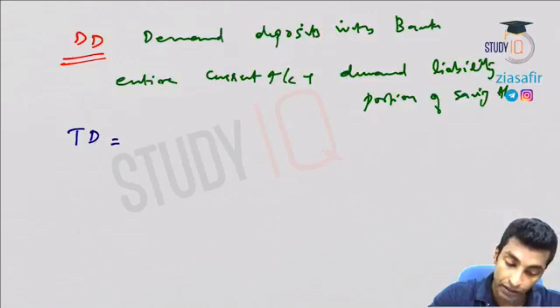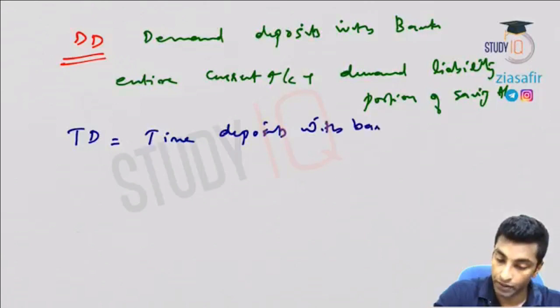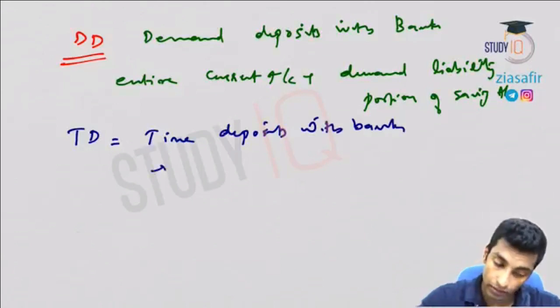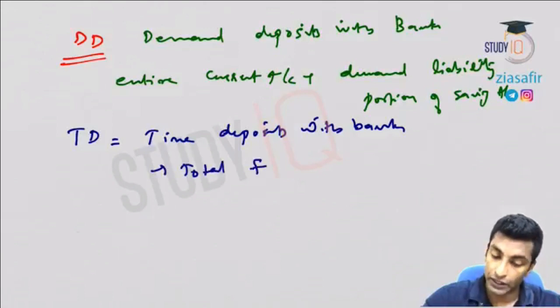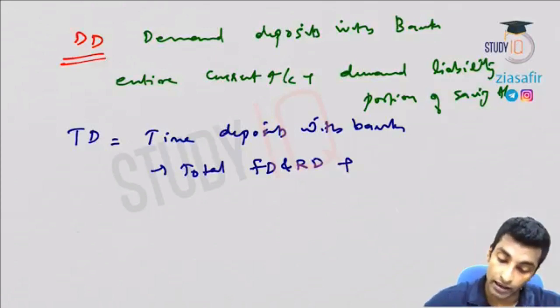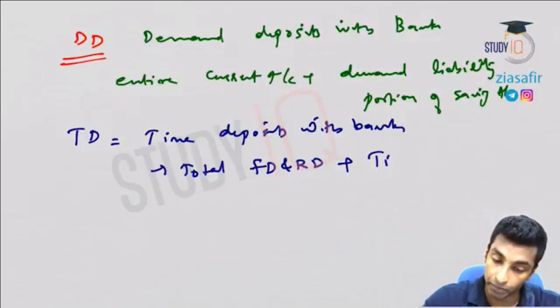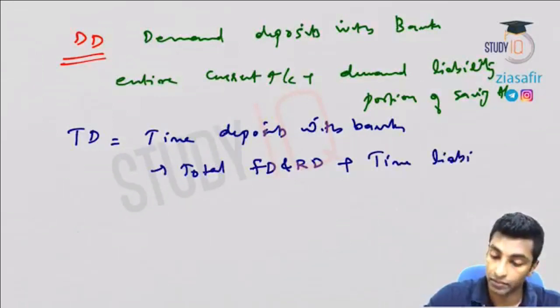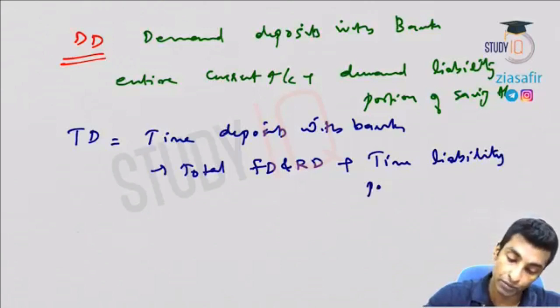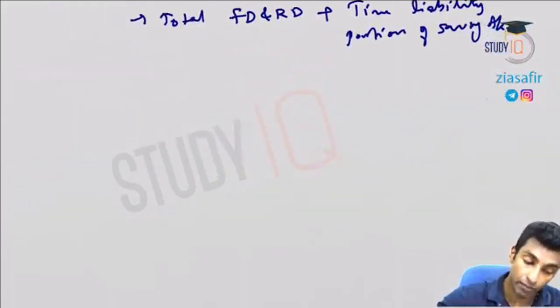So TD, that is time deposits with banks, is the total fixed deposit and recurring deposit that will come together, and then this time liability portion of the savings account. Okay, so this is what time deposit is.